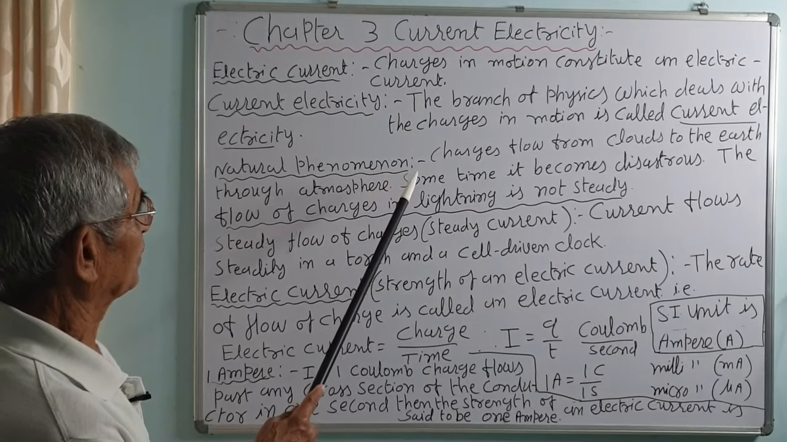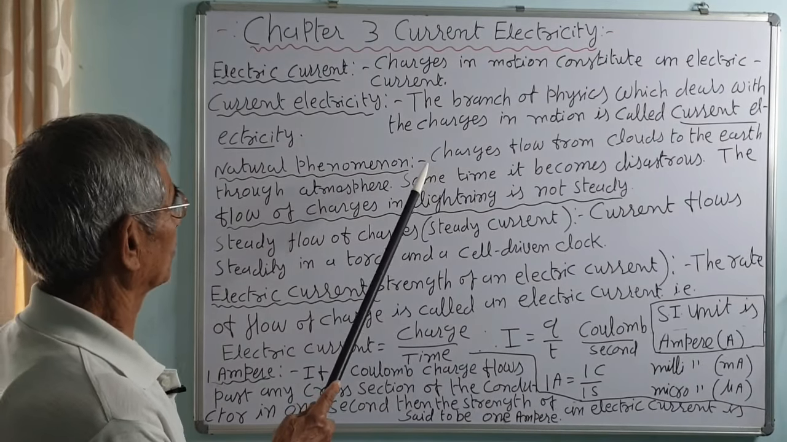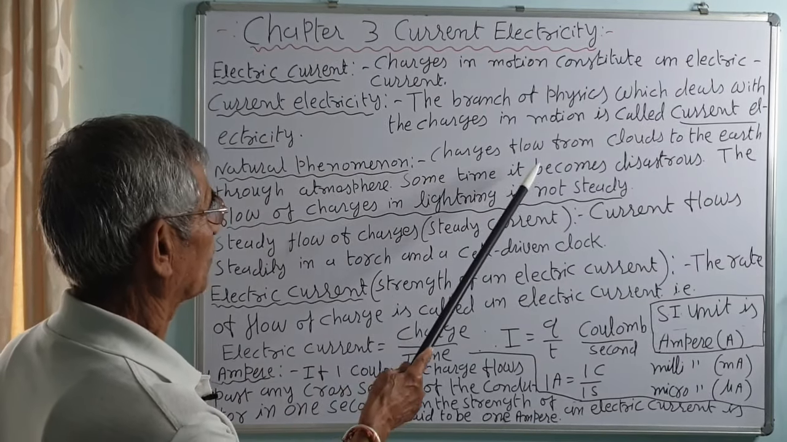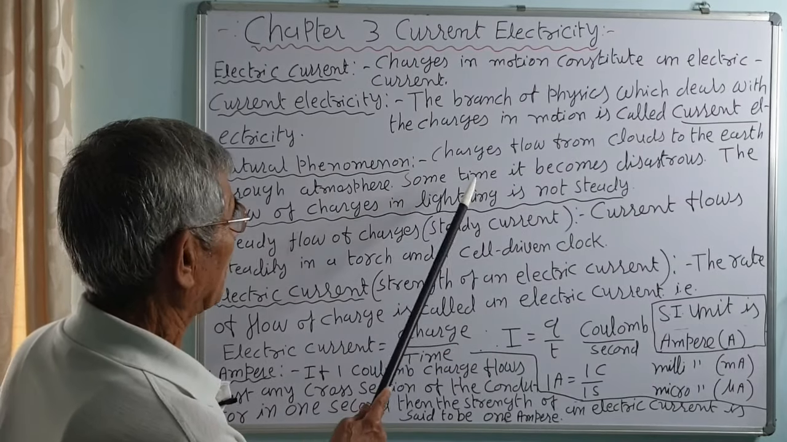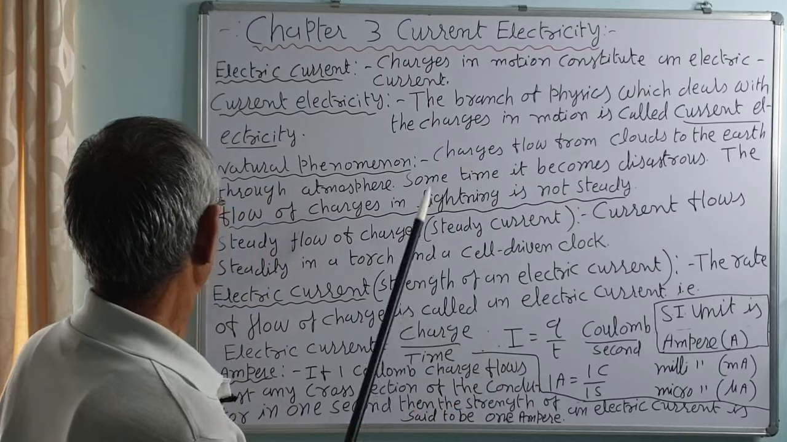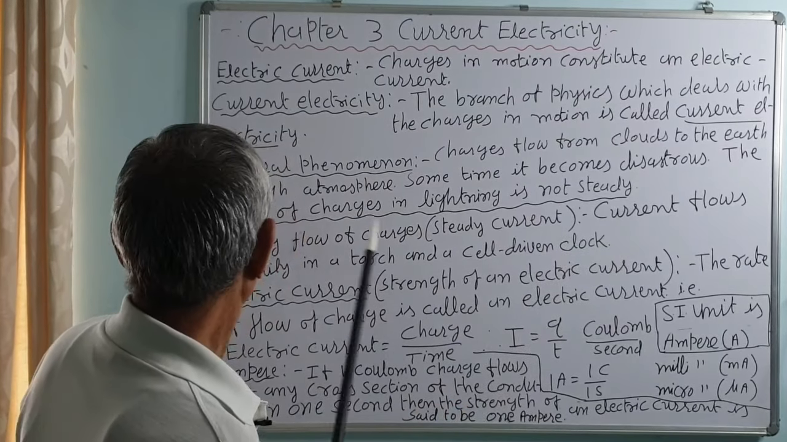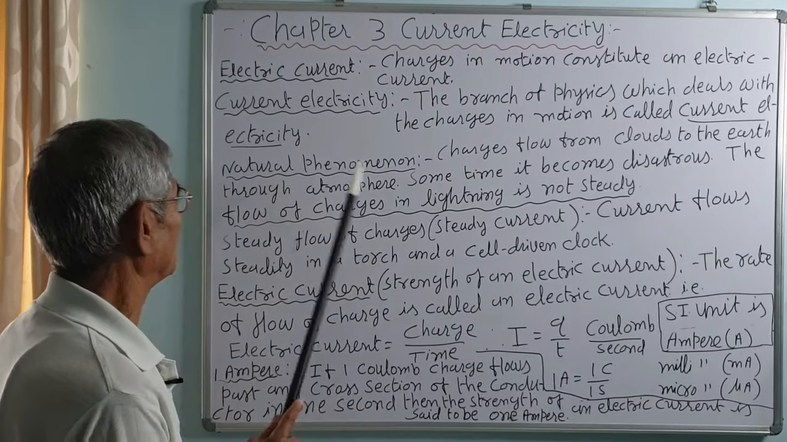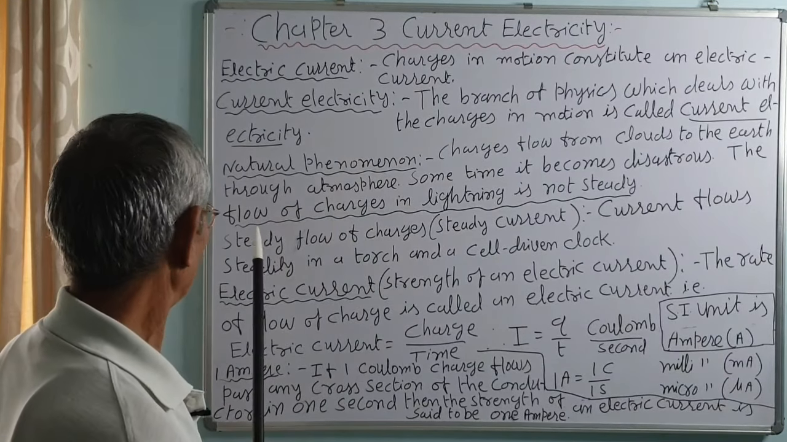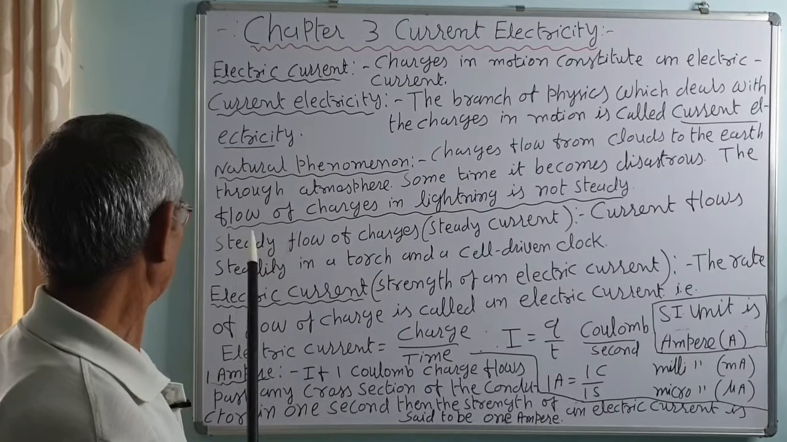Natural phenomena in which charges flow and constitute a current: the charges flow from clouds to the earth through the atmosphere. Sometimes it becomes a disaster, that is, lightning. The flow of charges in lightning is not steady. This is a natural phenomenon in which the current is not steady.